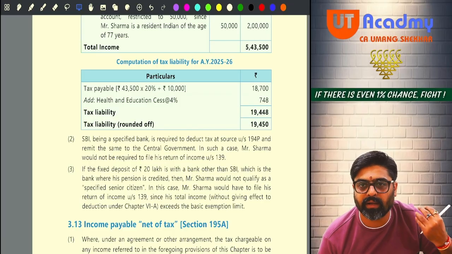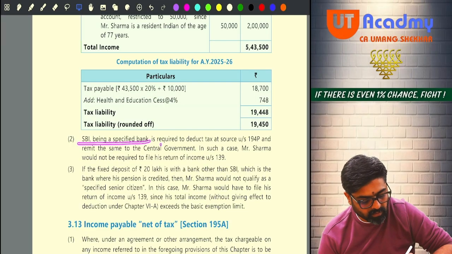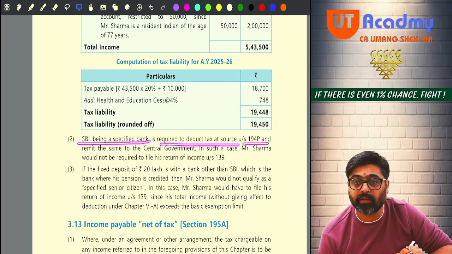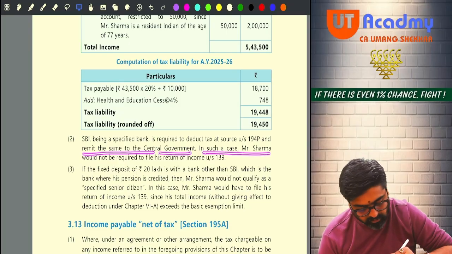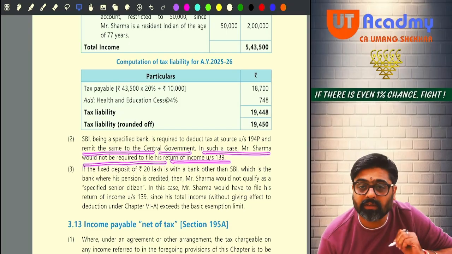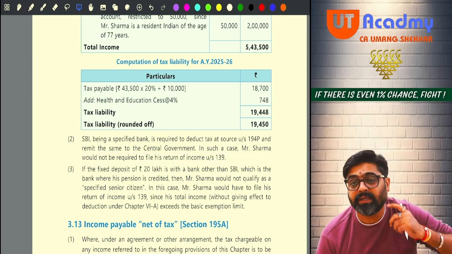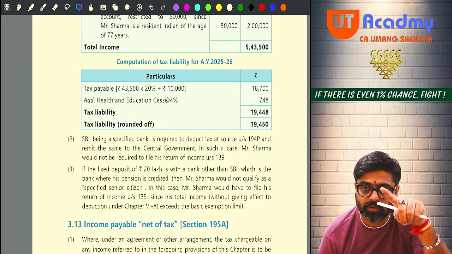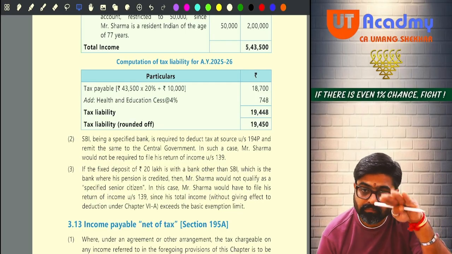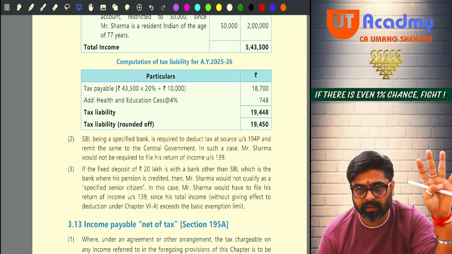Did I tell you under 194P, sir? So SBI being a specified bank is required to deduct tax at source under section 194P and remit the same to the government. In such a case, Mr. Sharma would not be required to file his return. Okay. So under 194P, how much TDS will the bank deduct? This much amount is the total tax minus the TDS under section 192, if any, deducted by the employer.